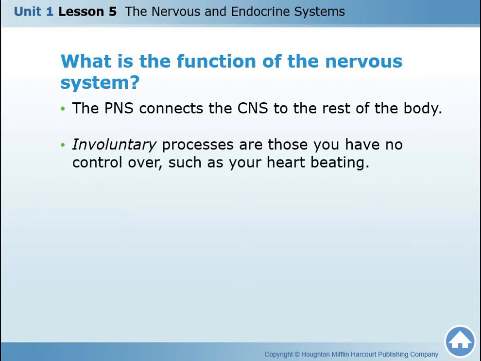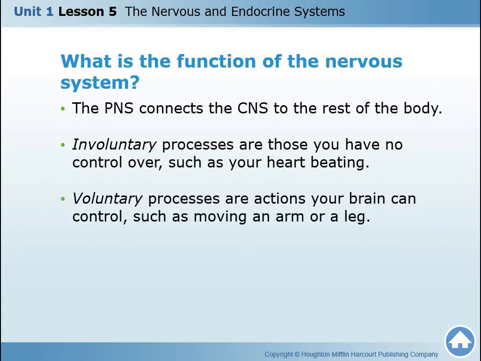So what are the types of processes that the nervous system can control? Any process happening inside your body can be classified into two kinds. One, we call it the voluntary processes, and the other one is called involuntary processes.